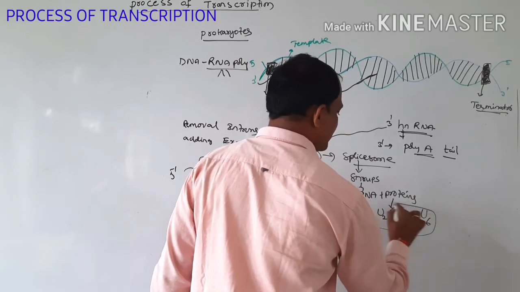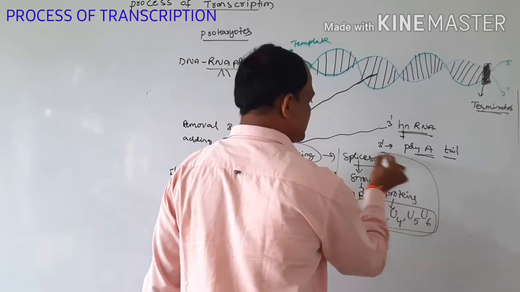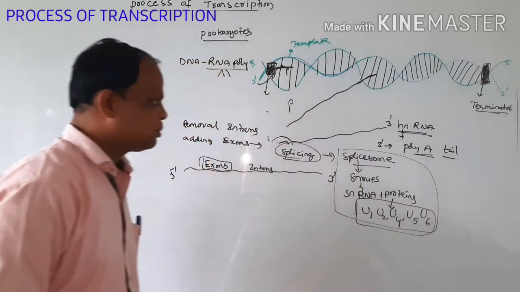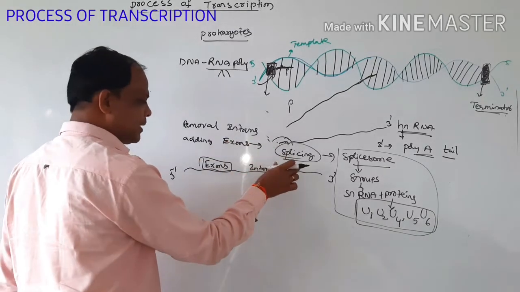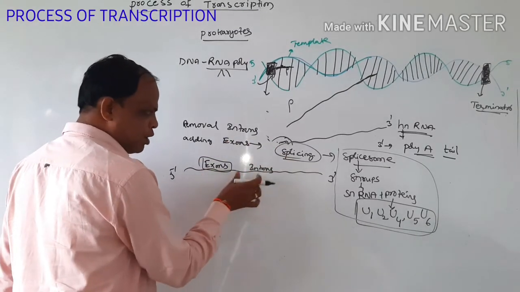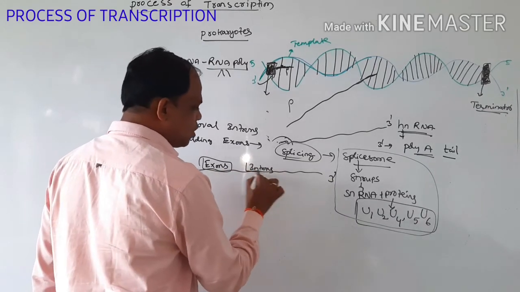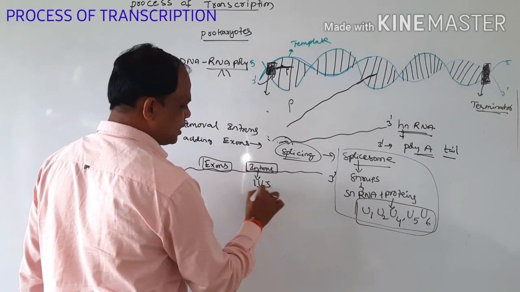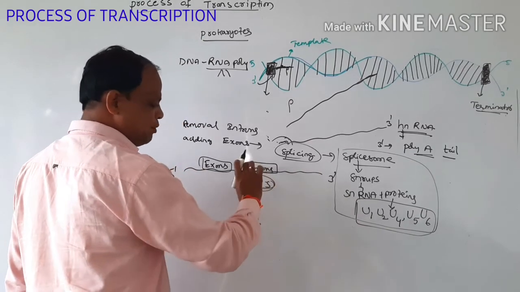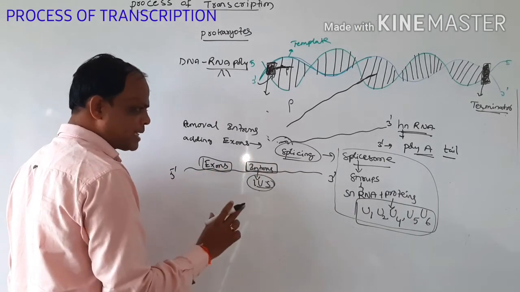This is the complex of proteins, and all these complexes are called spliceosomes. With the help of the spliceosome we do the splicing. A number of segments, exons and introns, are present. These are intervening segments, IVS, so we have to remove all of them and then join the exons.